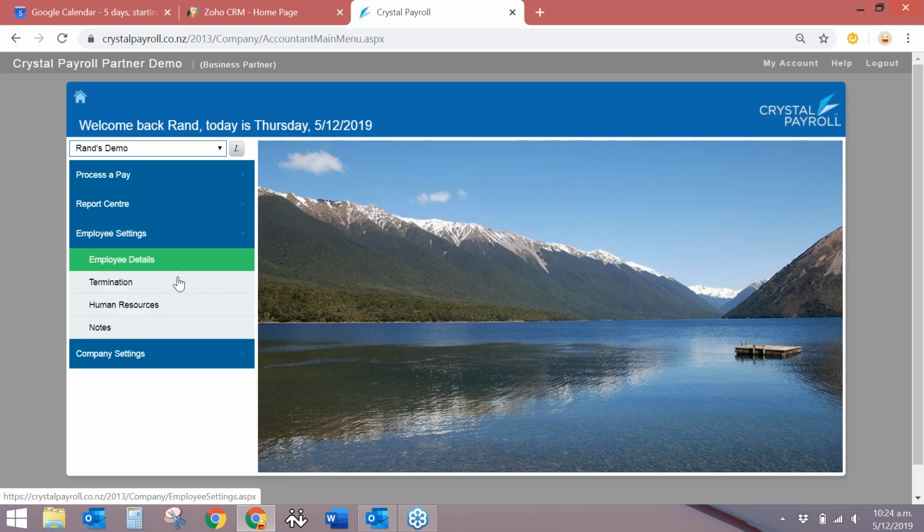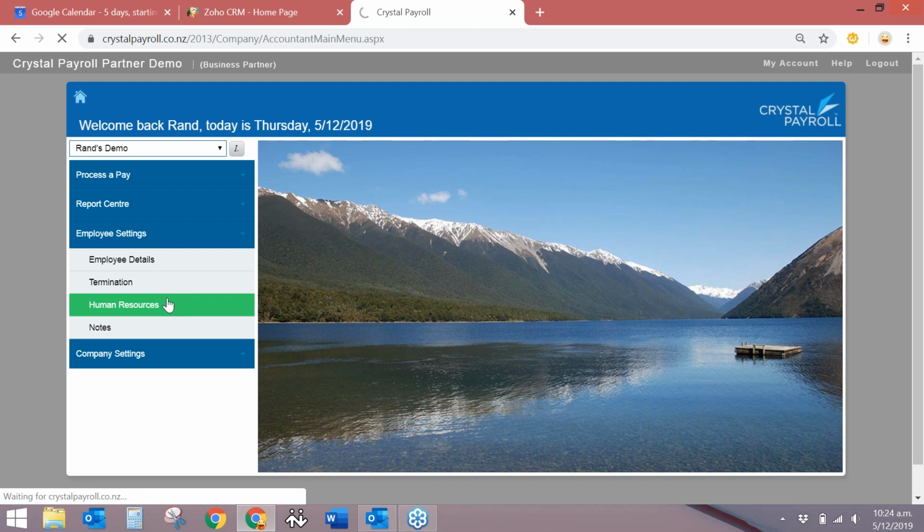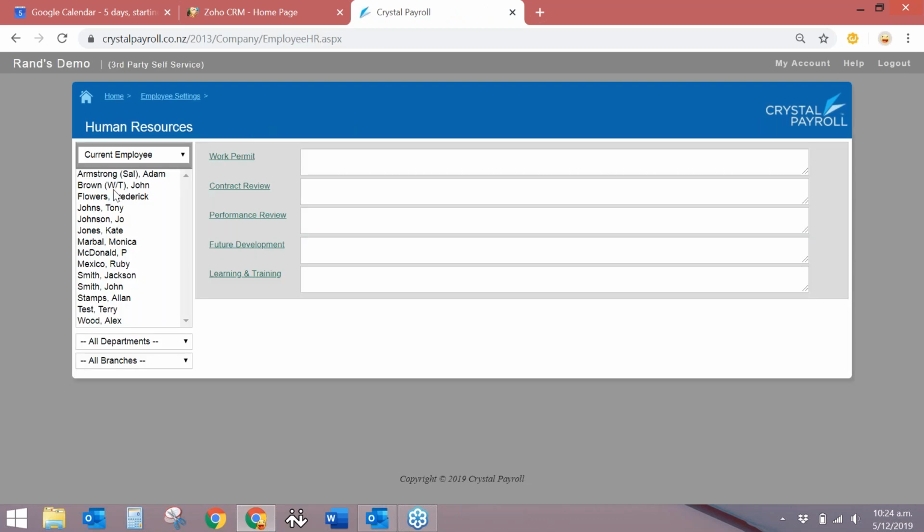If I just go back into employee settings and click under HR settings, so this is the human resource settings that come built into the system. Basically, it allows you for each employee to put in information about their work permit. It allows you to free type text under each one: contract review, performance review, future learning, development, and learning and training.